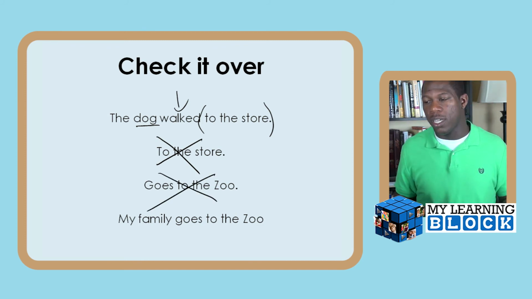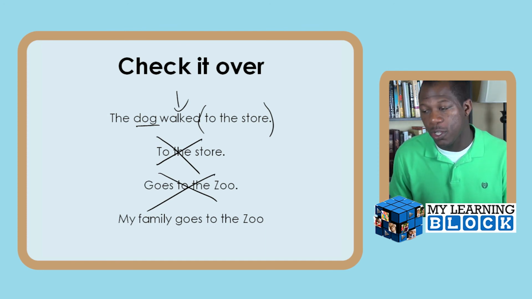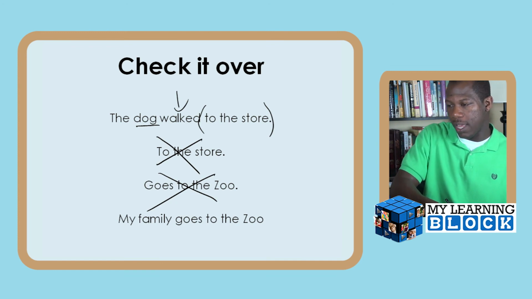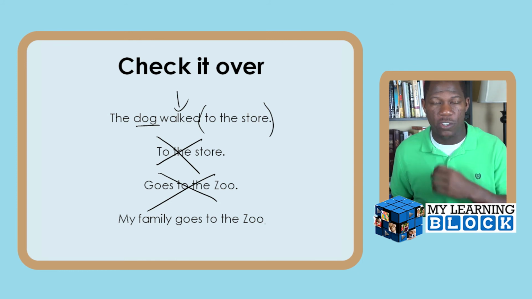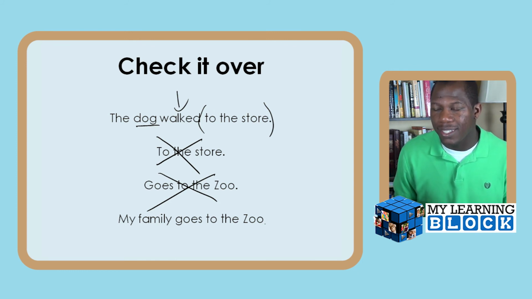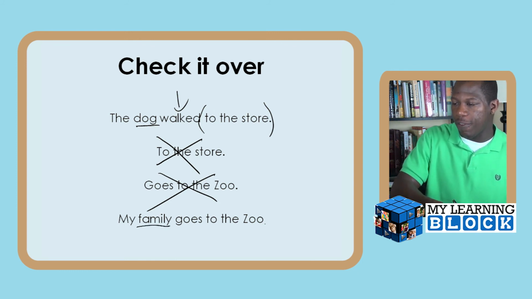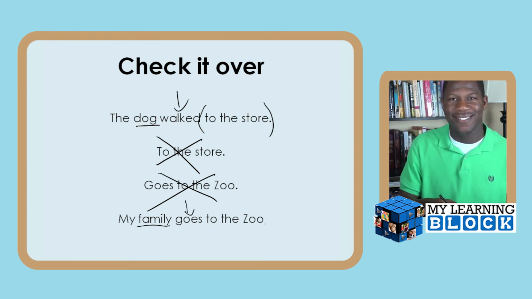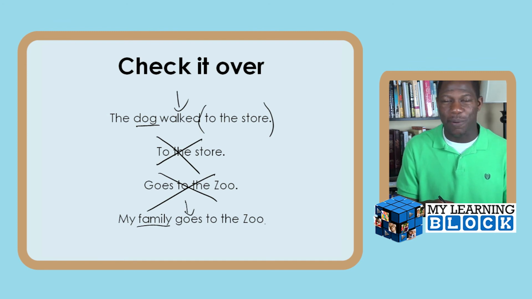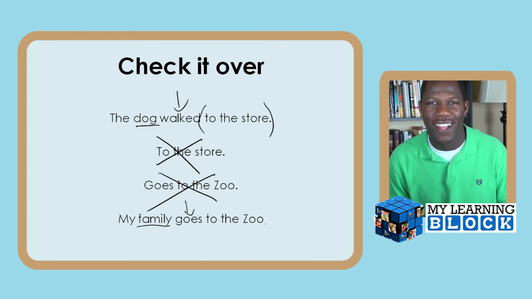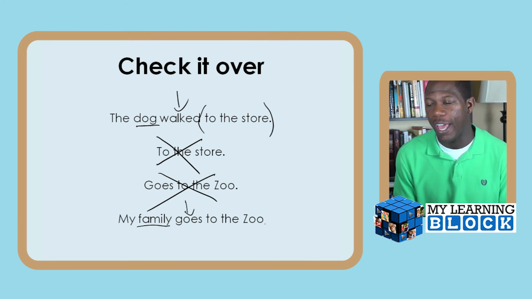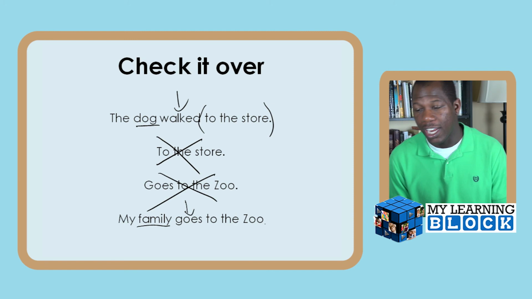But if you walked up to someone and said, my family goes to the zoo, and I know I shouldn't have capitalized zoo, and I also should have put a period right here. If you said something like that, excuse me, then it makes sense. All right, so we have family, and what does the family do? They goes. I know, that was pretty funny, inside joke. All right, so they goes to the zoo. All right, so my family goes to the zoo. You have your subject, you have your predicate, and it makes sense.